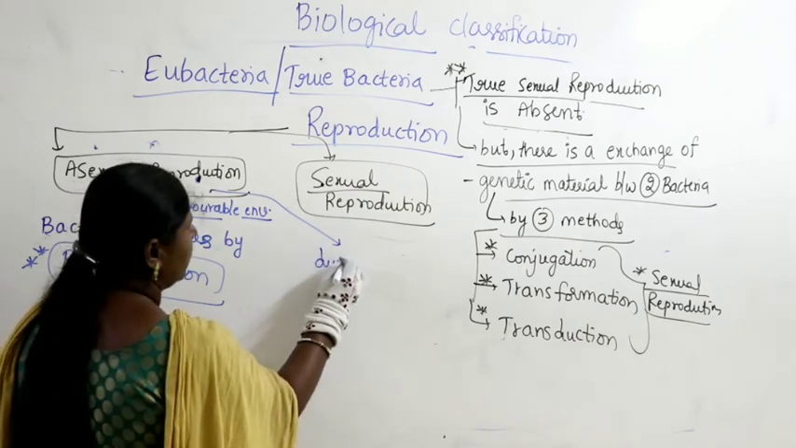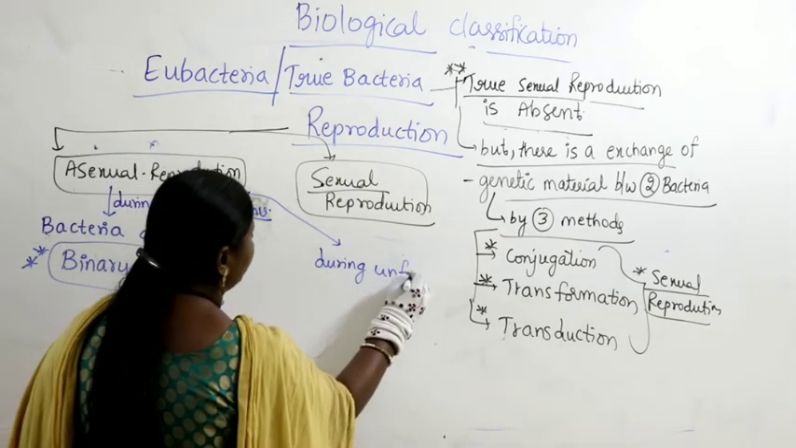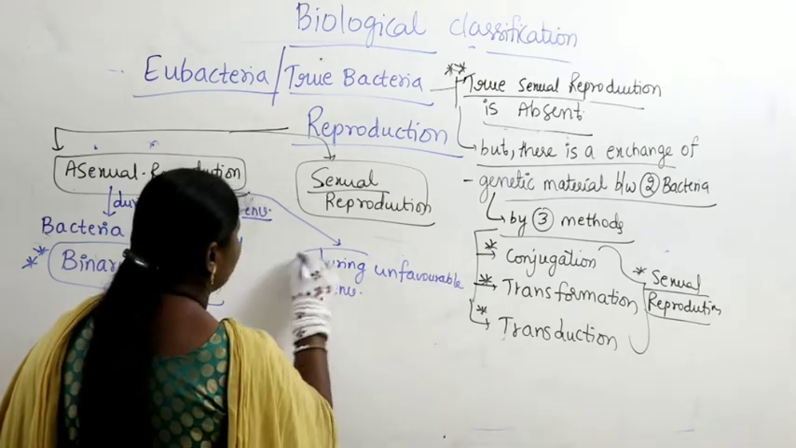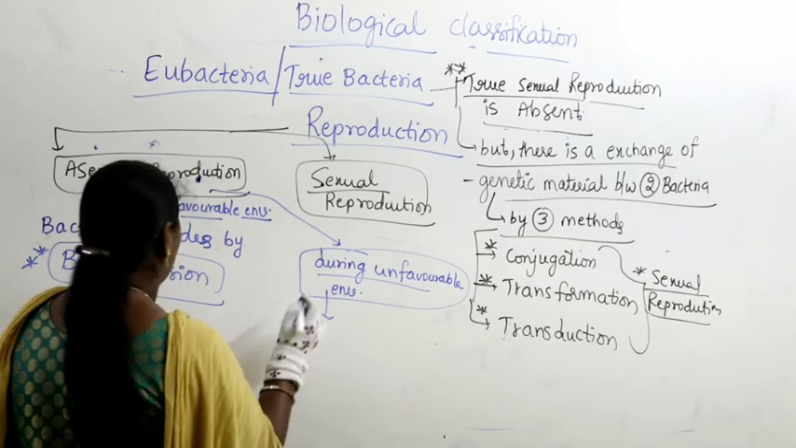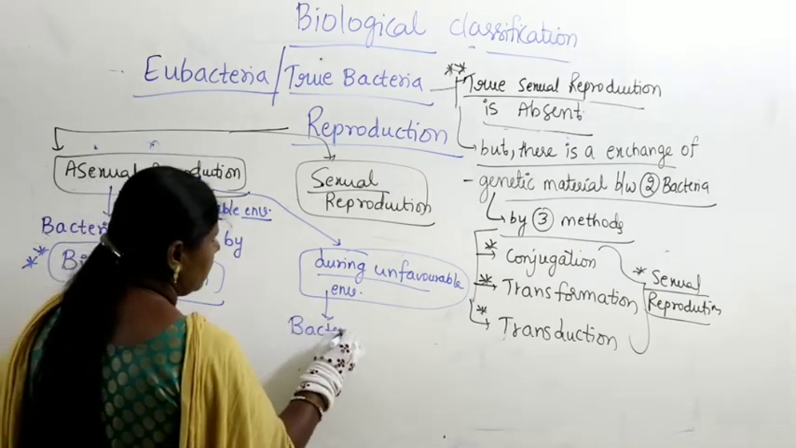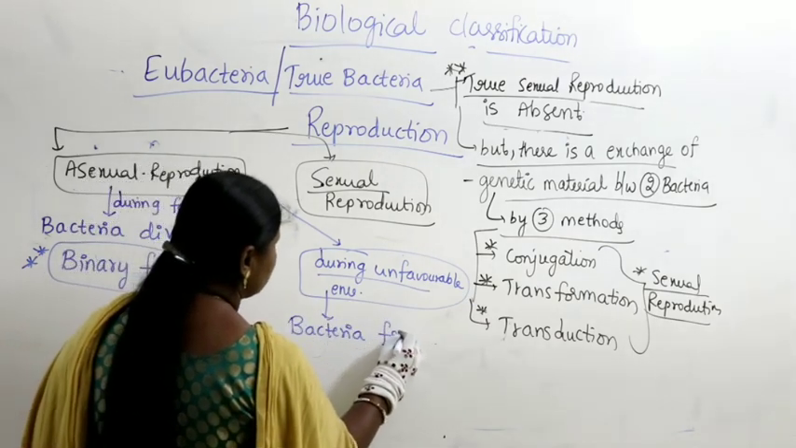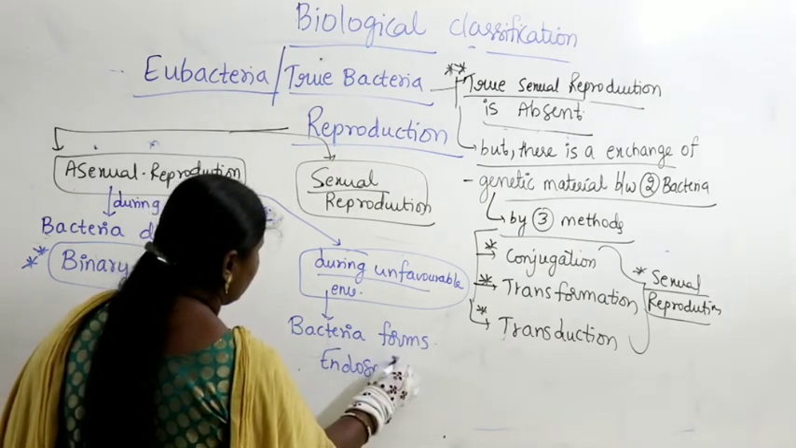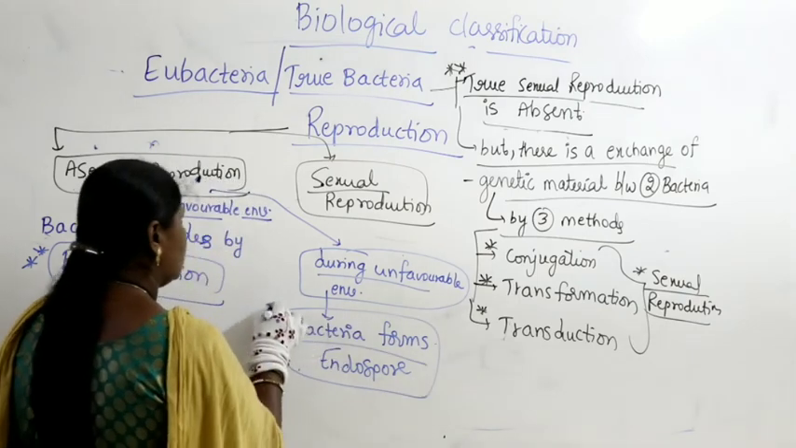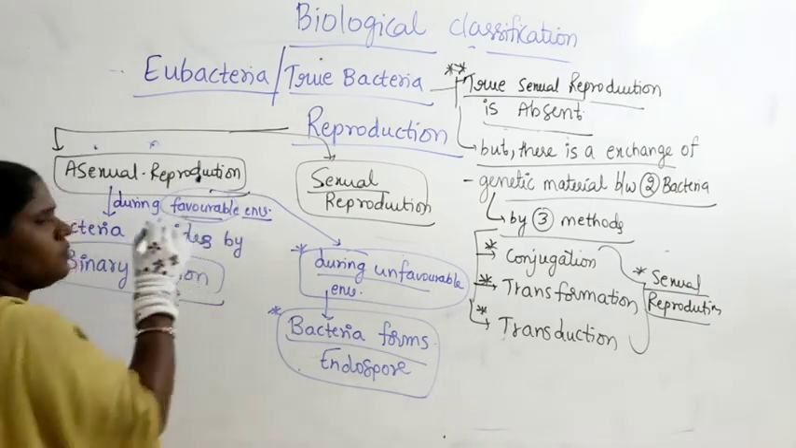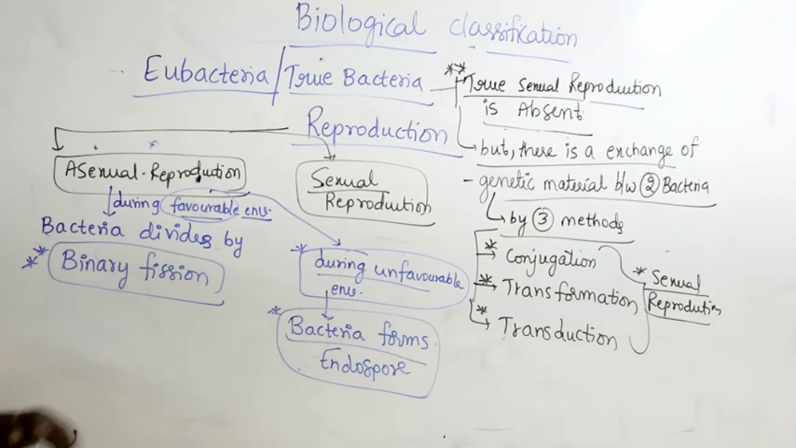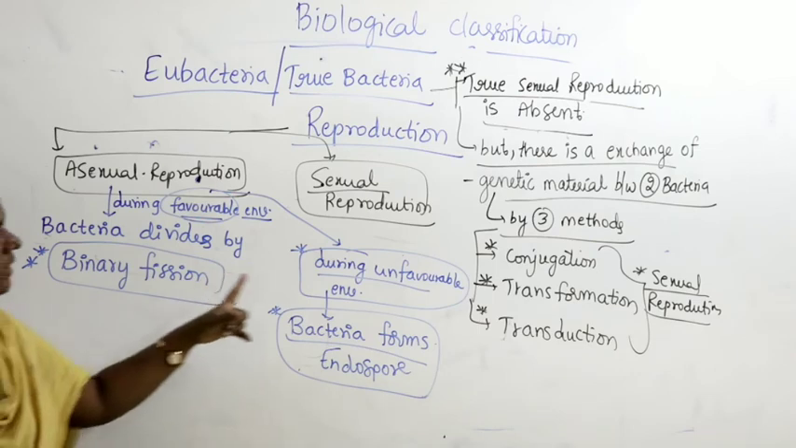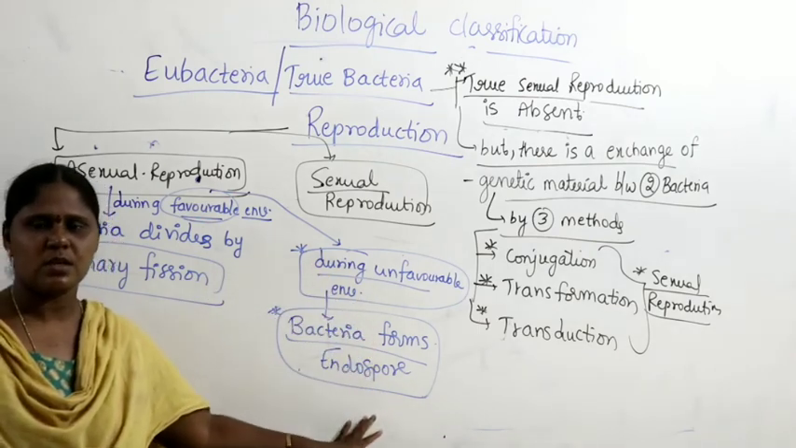So let us write very clearly: during unfavorable environment, bacteria form endospores. So what is the difference here? During favorable environment, bacteria divide by binary fission. During unfavorable environment, bacteria form the endospore.